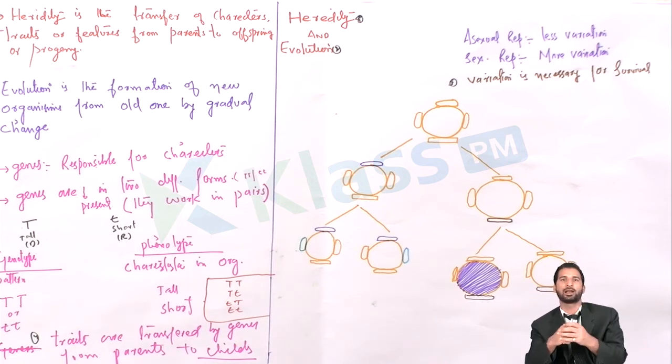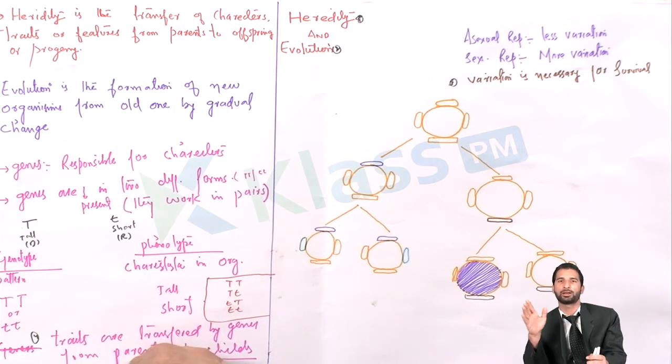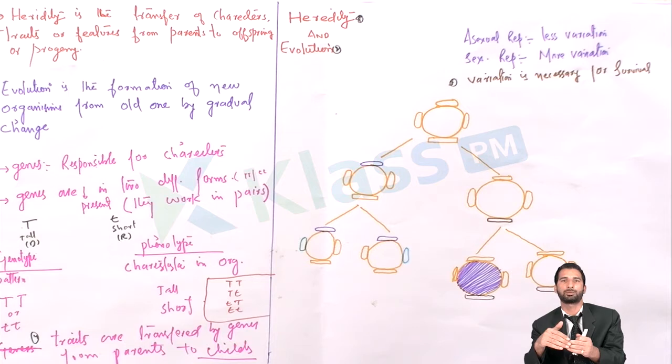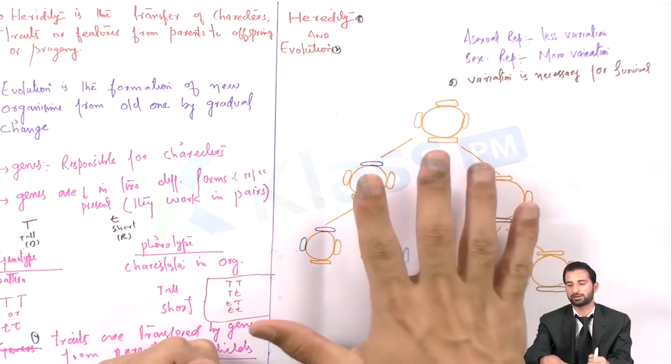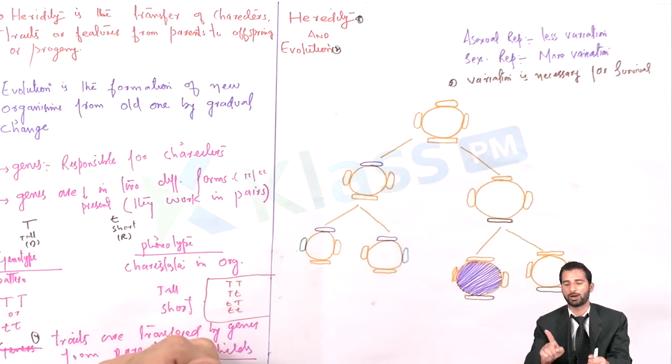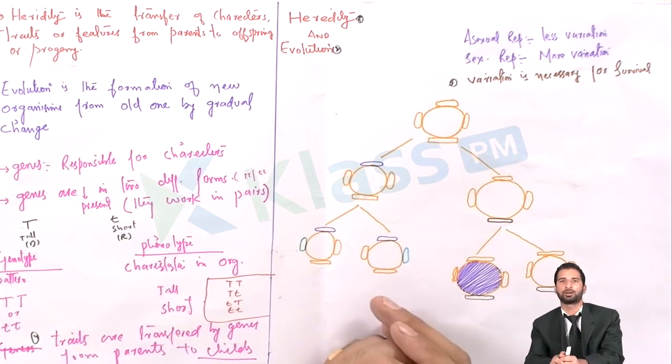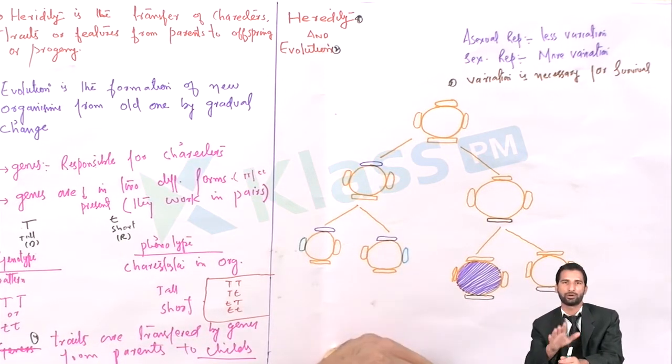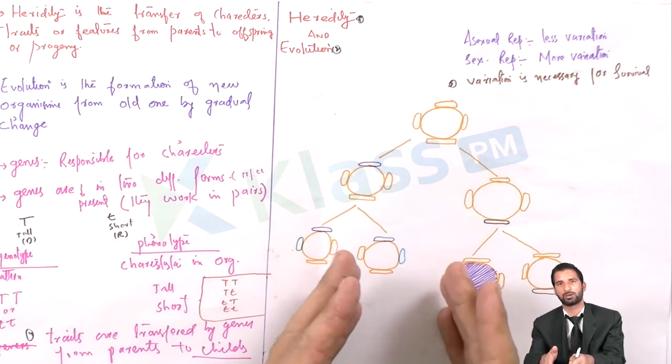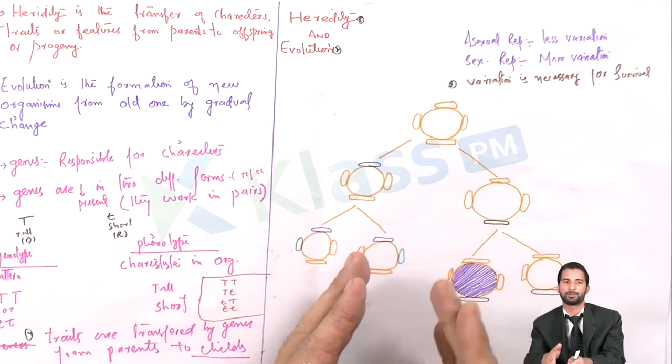You may have noticed that when we compare an offspring with his or her parent, in most cases there is a similarity between the offspring and the parent. So I will explain it with the help of this diagram. This diagram will give a clear picture of what heredity is and what evolution is as well. These two terms are explained with the help of this diagram.